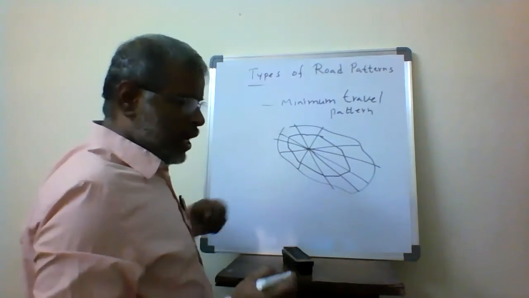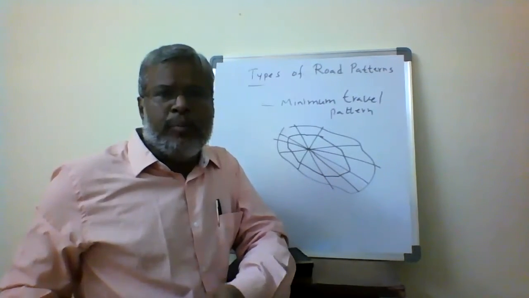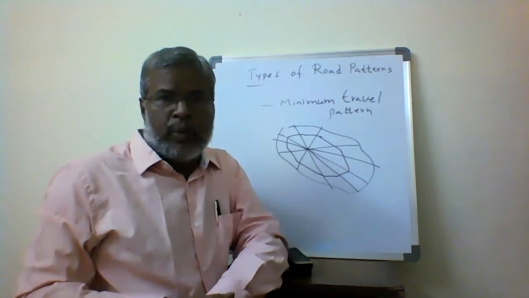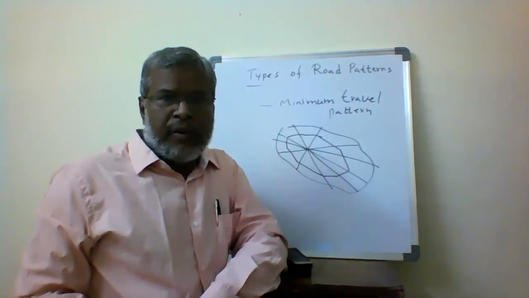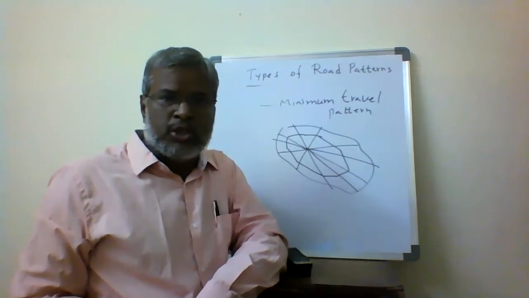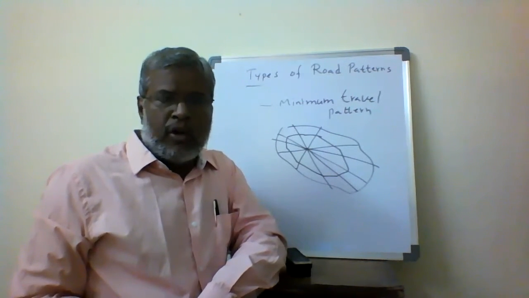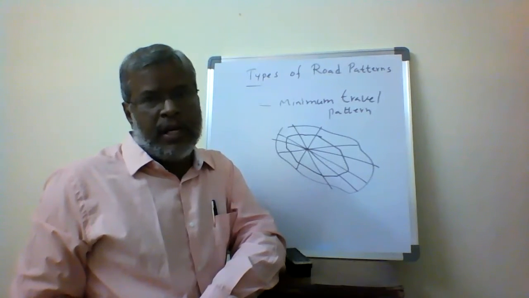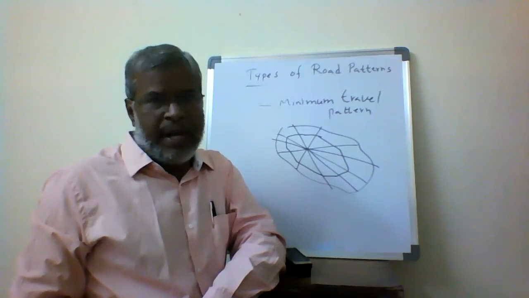I have to see what is the shortest possible route. That is why I call it minimum travel pattern. I want to reach my destination. What are the shortest possible routes available? Like that, we are going to be dividing the entire urban area. Then that is called minimum travel pattern.